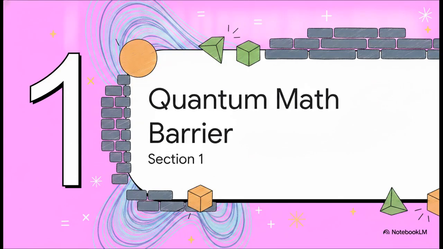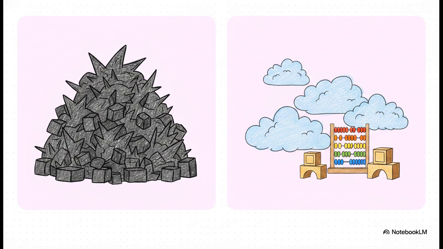All right, let's move on to Section 1, the quantum math barrier. Traditionally, first-time quantum learners just smack right into this massive wall of intimidating notation. Traditional quantum theory is incredibly heavy. It's mathematically demanding, and frankly, it acts as a huge barrier to entry. People hit this wall of abstract matrices and complex vectors, and they just give up. They quit before they ever get to experience the actual amazing physics happening underneath.